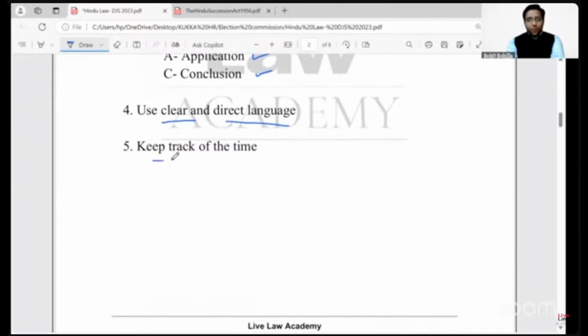Next, you must keep track of the time. You must allot a specific time period for each question, especially when attempting papers in states like Haryana and Delhi, where they ask very long problem-based questions, where you need to attempt sometimes more than 10 questions in 3 hours.